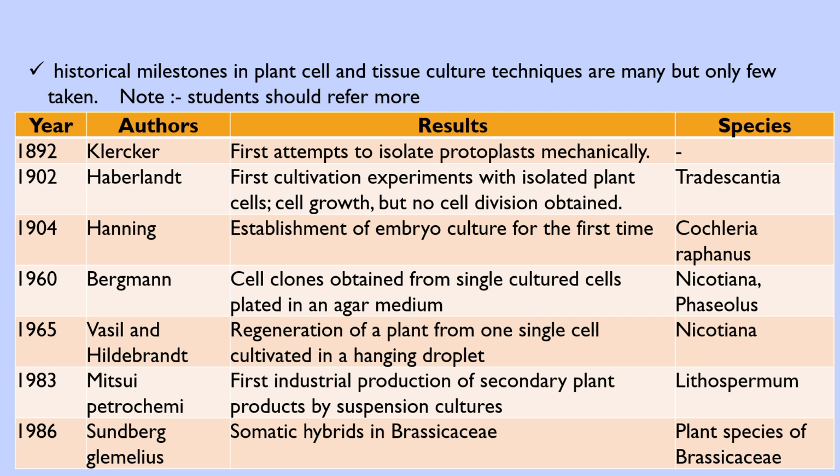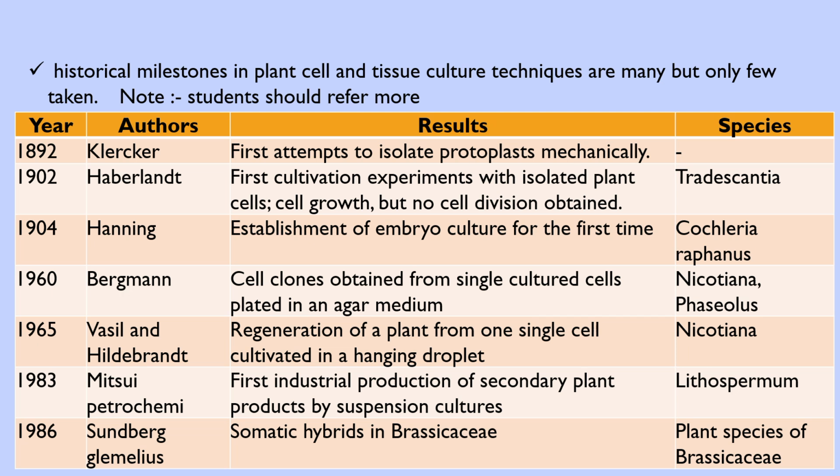In 1904, Hanning established embryo culture for the first time, in Cochlearia and Raphanus. And in 1960, Bergmann obtained cell clones from single cultured cells plated in an agar medium. The species he selected is Nicotiana tabacum.